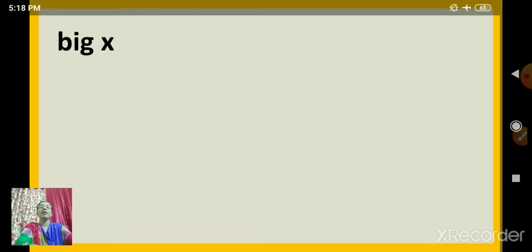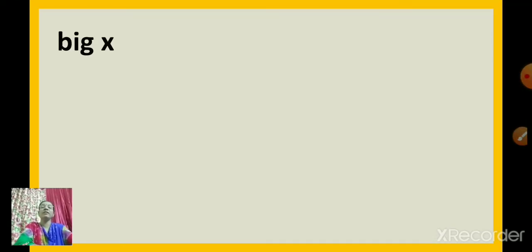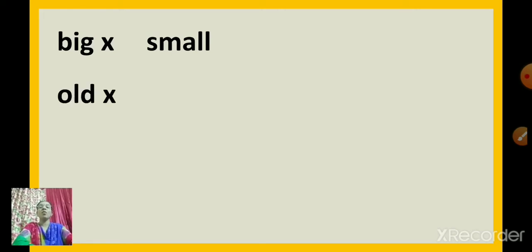Okay. Big. What is the opposite of big? Come on, tell me. Then the opposite of big is small. Big, small. Yes, the opposite of big is small. Next, old. Then the opposite of old is young. Old, young. Big, small, old, young.